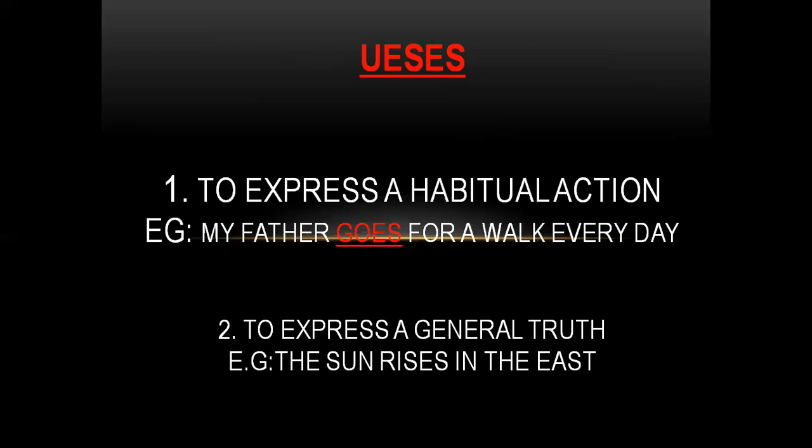Okay. So if you are clear, we can go with the rules, the uses: for what things we are using this tense. The first use is to express a habitual action. What do you mean by habitual action? That means if you are doing something daily, that's called habitual action. My father goes for a walk every day. So whenever you want to express a habitual action, you have to use which tense? Simple present tense. Whenever you want to say something which is a habitual action or happening daily, you have to say it in simple present tense.